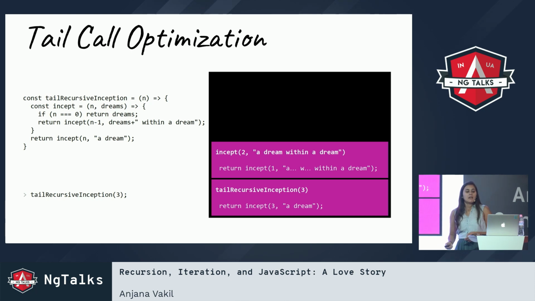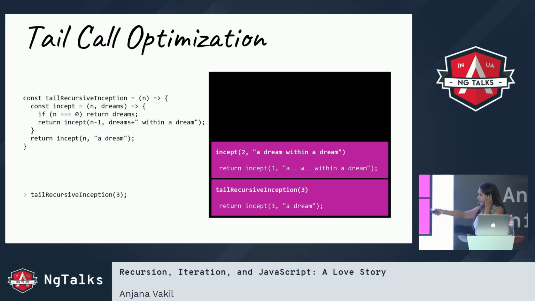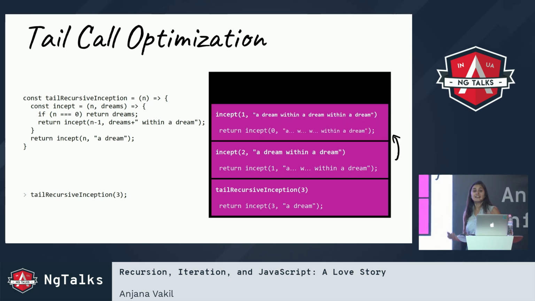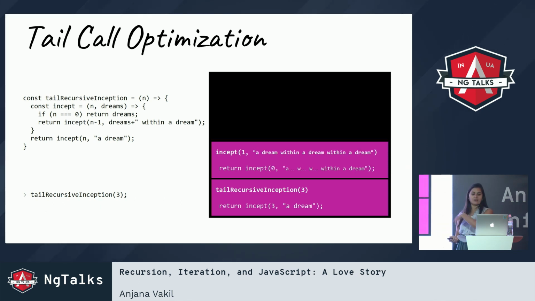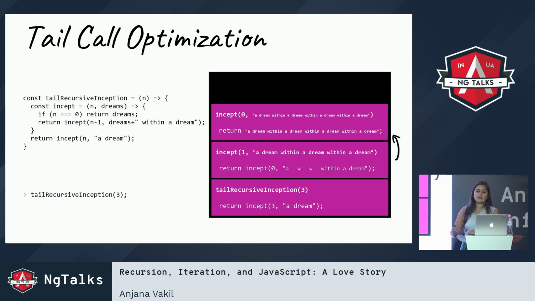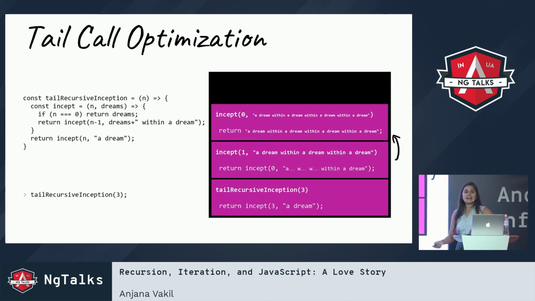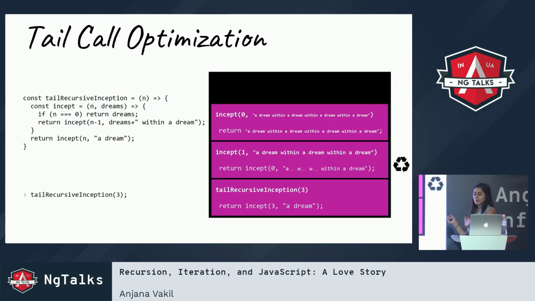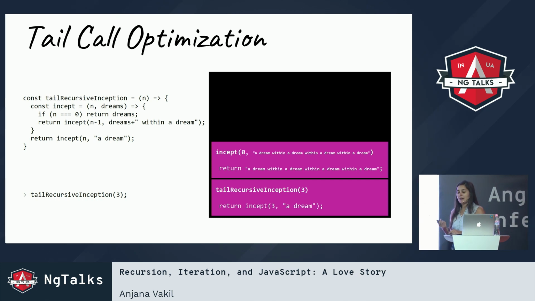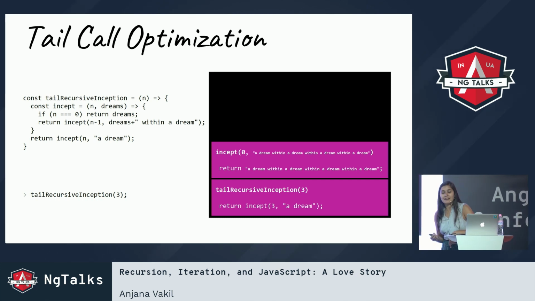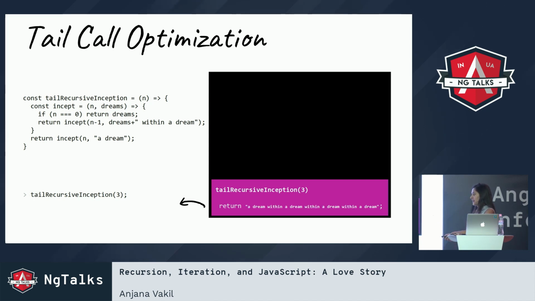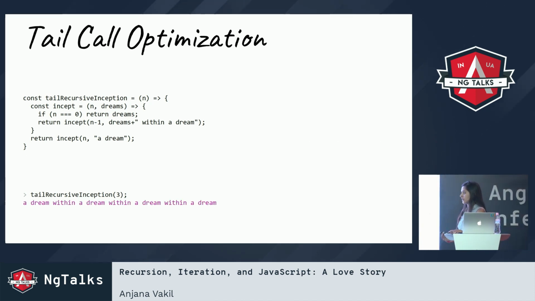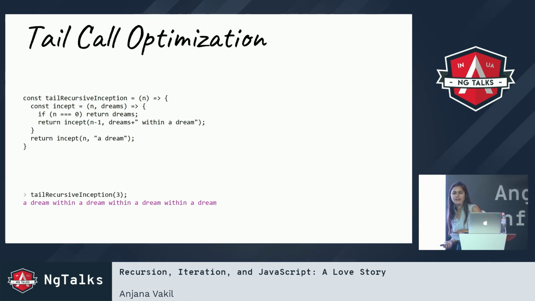And so now this makes another call to incept of 1. We get a new stack frame from that. Same as before, I don't need the old one anymore. I can recycle it. Boom, gone. This is going to make a call to incept of 0. Same thing, I can recycle my incept of 1 frame, boom, gone. And now my incept of 0 has hit my base case, so it's just going to return back. And I'm going to get my output, a dream within a dream within a dream within a dream. Wow, that's hard to keep track of.